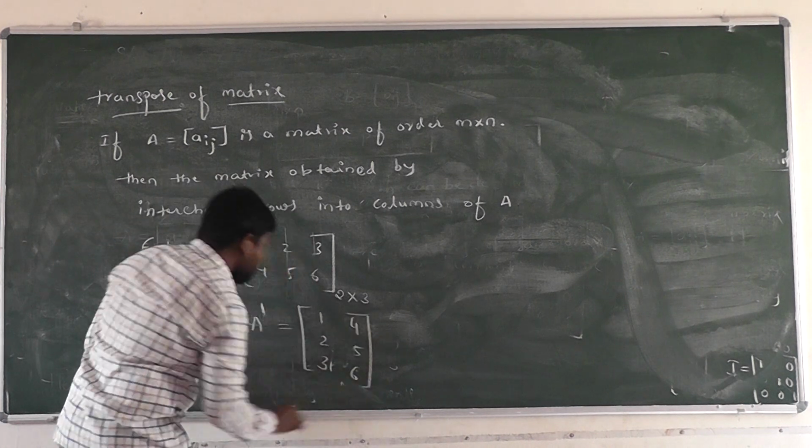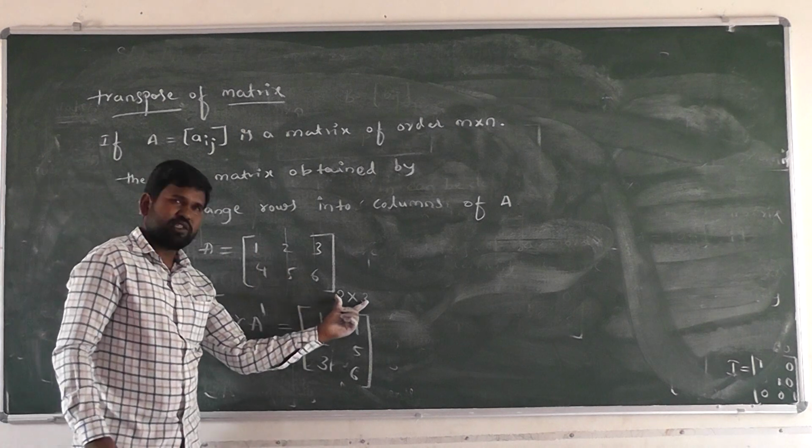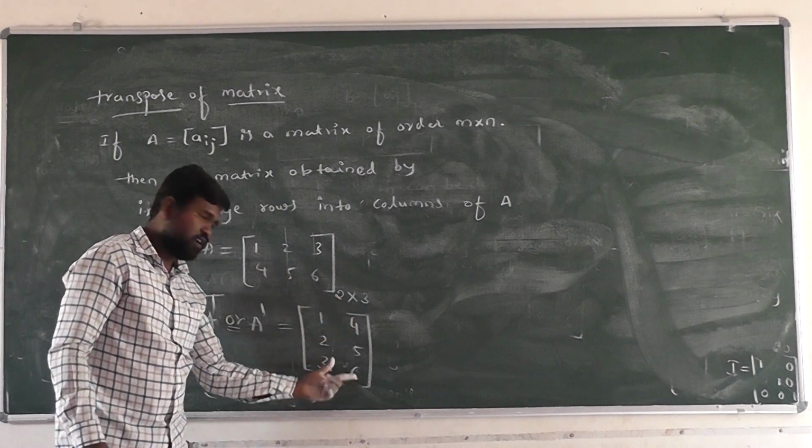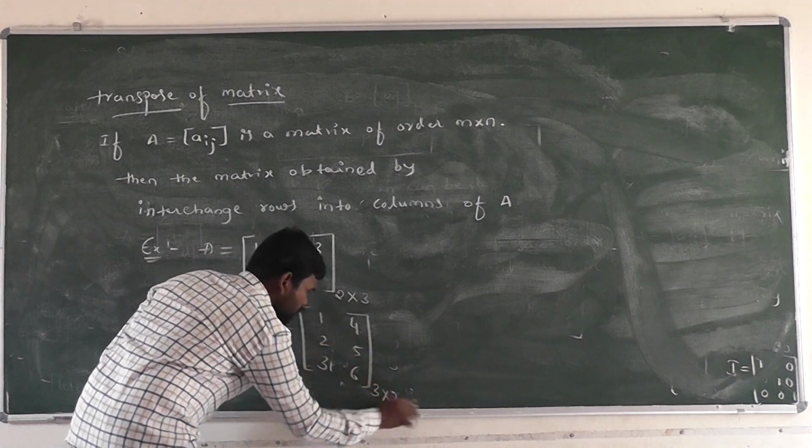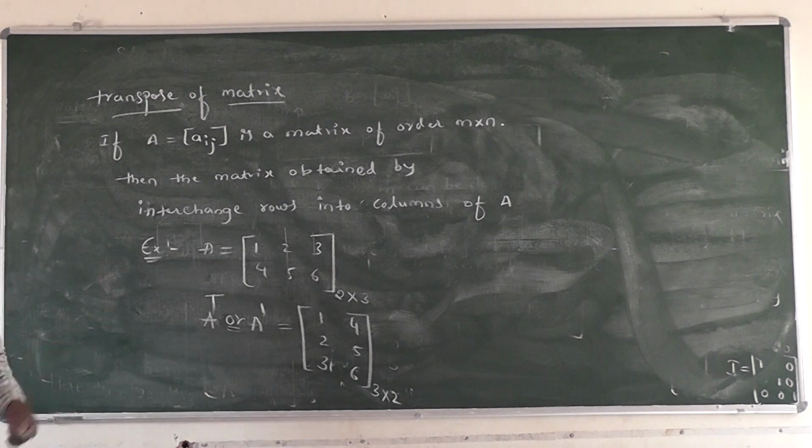Right? Then the A matrix, what is the order given here? 2 cross 3. Then A transpose equal to, what order comes here? First row, second row, third row. 3 cross 2. Right? In general,